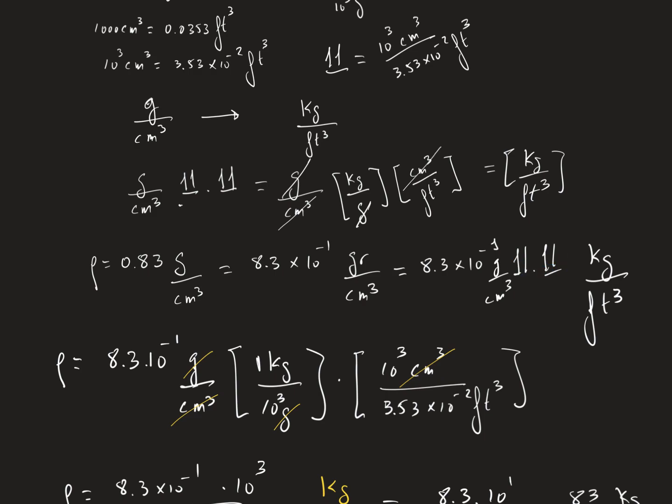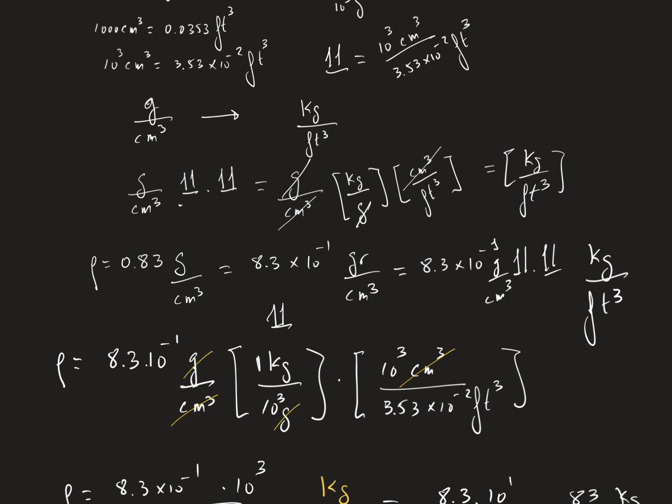And I want to convert it. At the end I want to find, okay, let's do it here. 8.3 times 10 to the minus 1 gram per centimeter cube. I put the unity here: 1 kilogram corresponds to 10 to the 3 grams, so the grams will disappear.